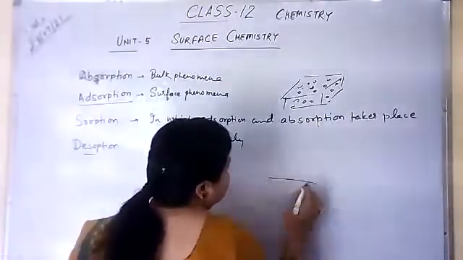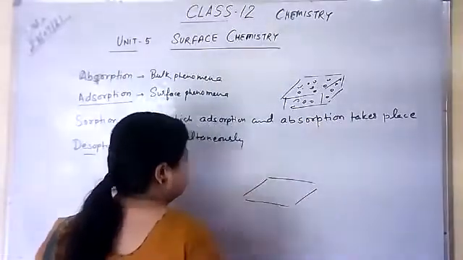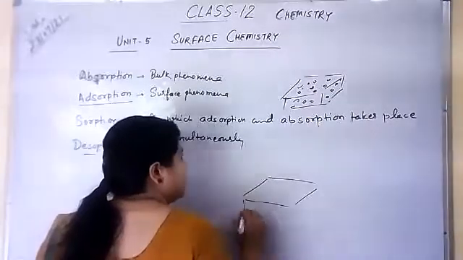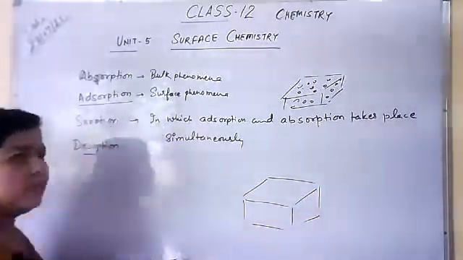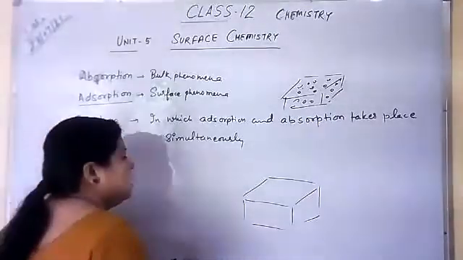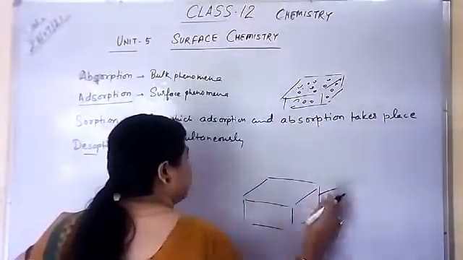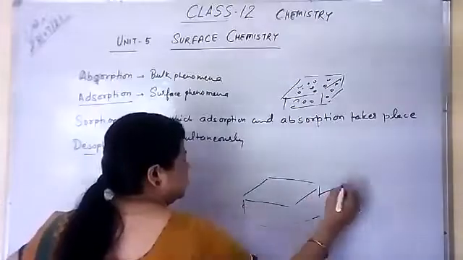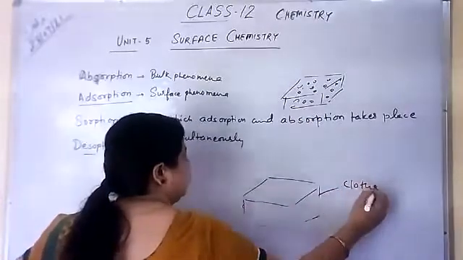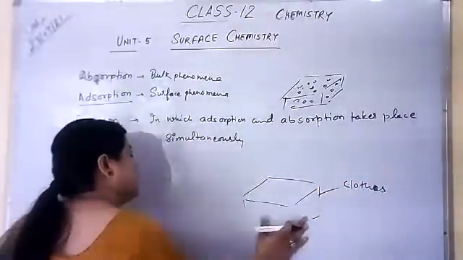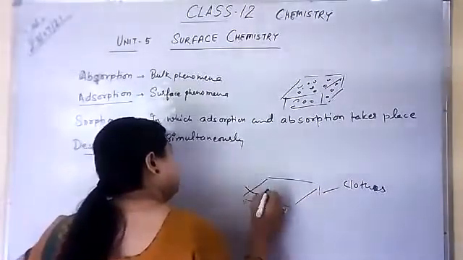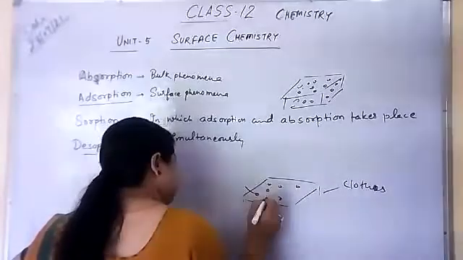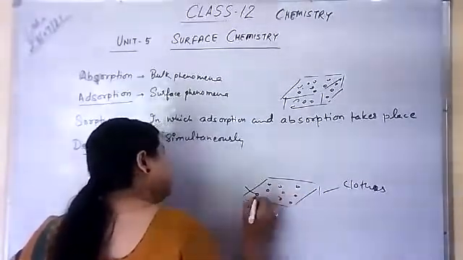For example, like a cloth. It's a cloth surface. In the starting, we can see the water molecules adsorb on this surface.